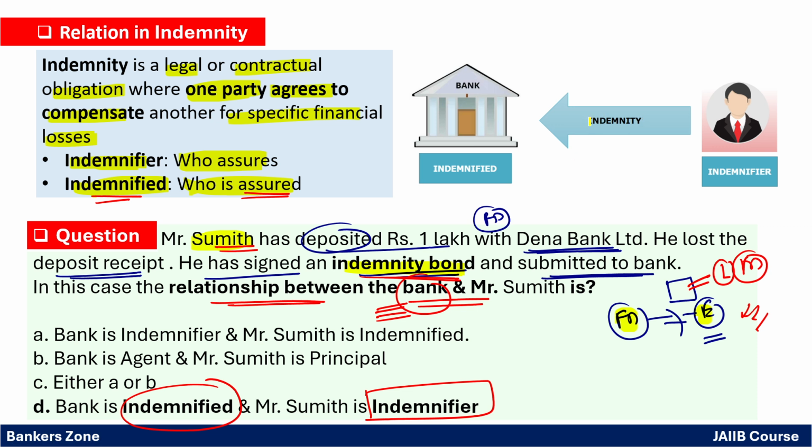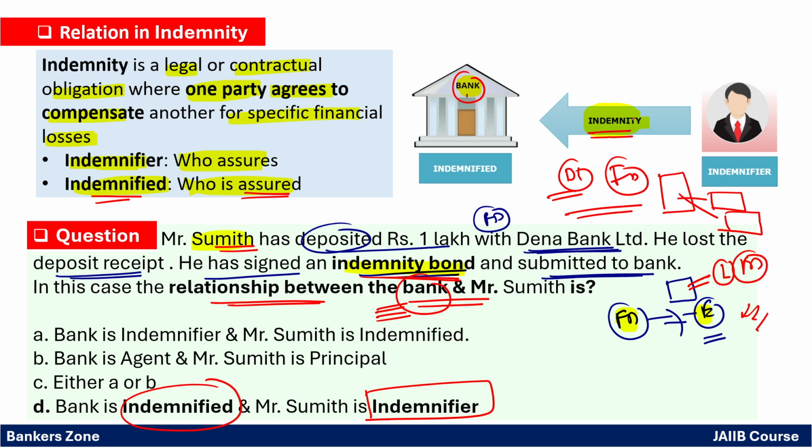See, generally an indemnity bond is taken by the bank. So the bank insists customers give the bond. For example, if there is any death claim without a nominee, you ask for the indemnity bond, right? So why the bond? Because in future, if any legal claim arises, the bond says that the customer who is getting money right now will be liable to repay in future claims, right? So the bank, to be on the safer side, takes the indemnity bond. So in indemnity, the bank becomes the indemnified and the customer becomes the indemnifier.